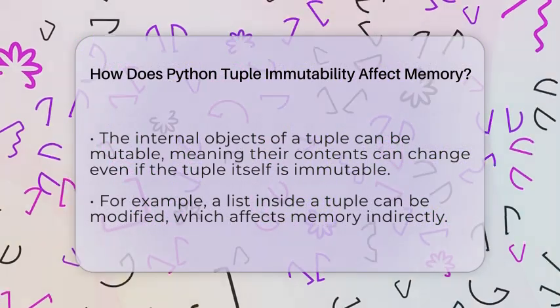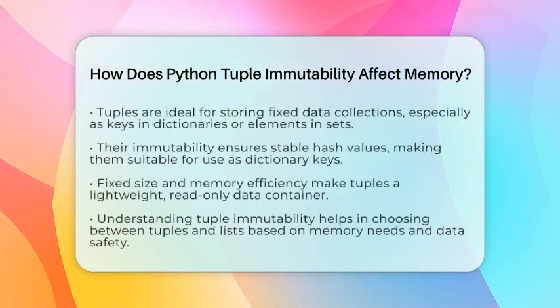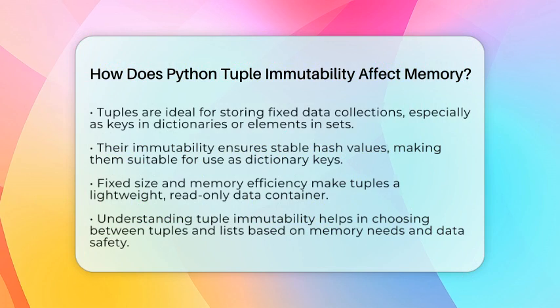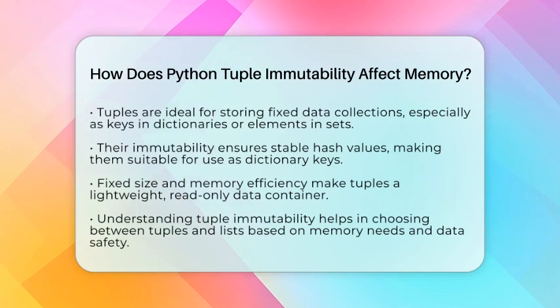In practical terms, tuples are great for storing fixed collections of data that should not change. They are often used as keys in dictionaries or elements in sets because their immutability makes their hash values stable. Their fixed size and memory efficiency make them ideal when you need a lightweight, read-only container.